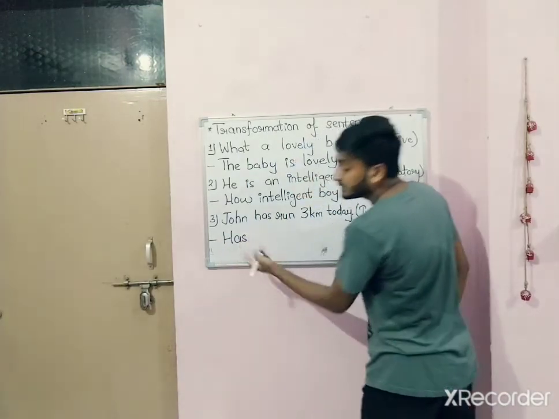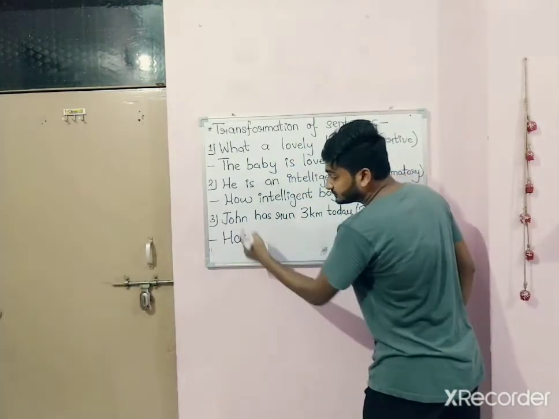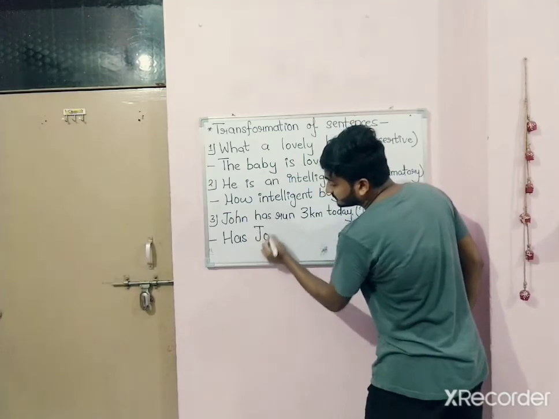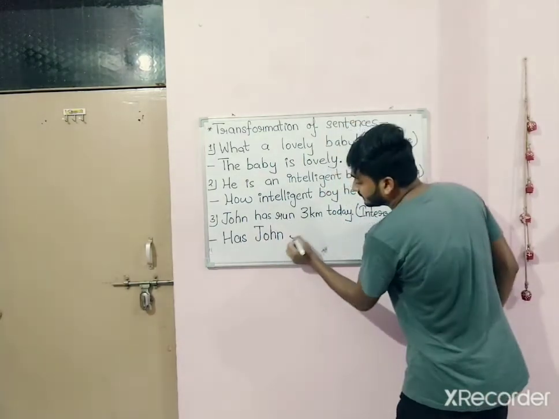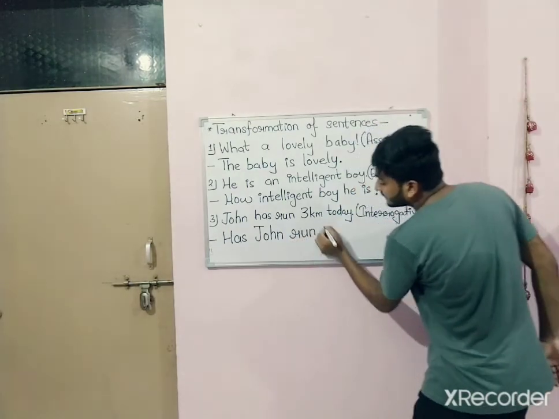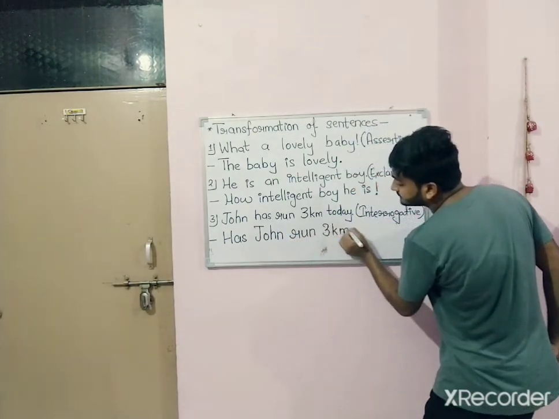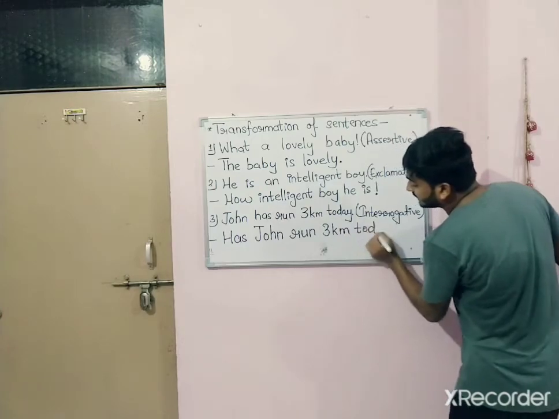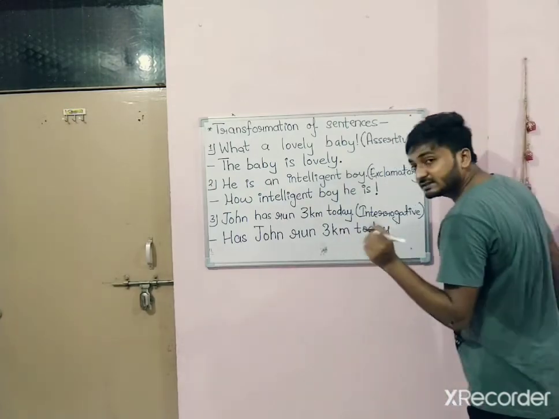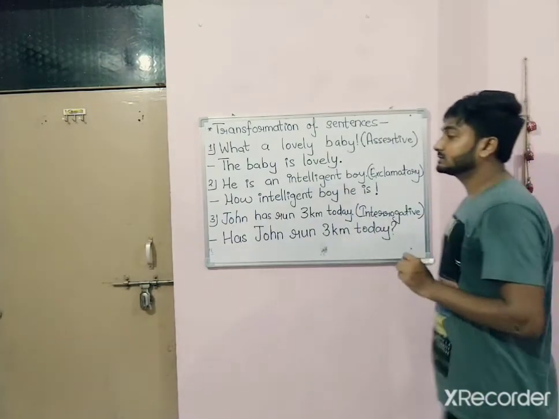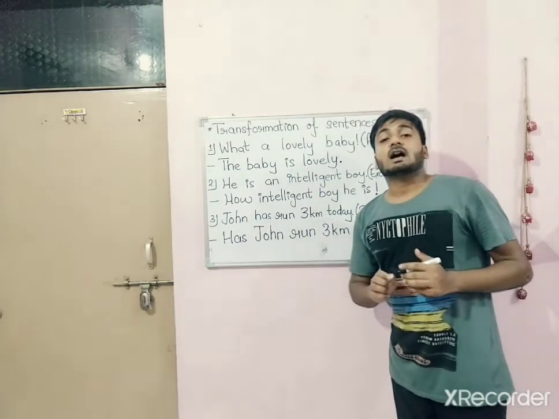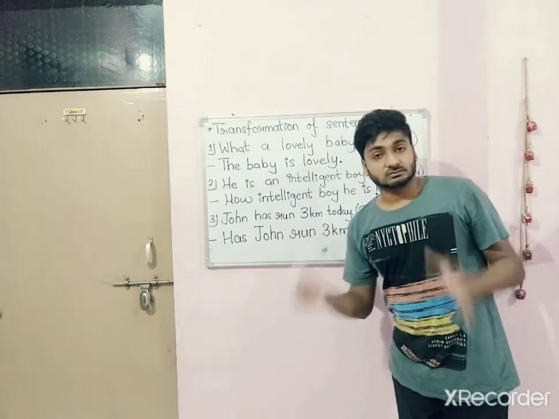Has, then we write the subject, John, then the verb, run 3 kilometers today. And what do we put in the last in an interrogative sentence? A question mark.